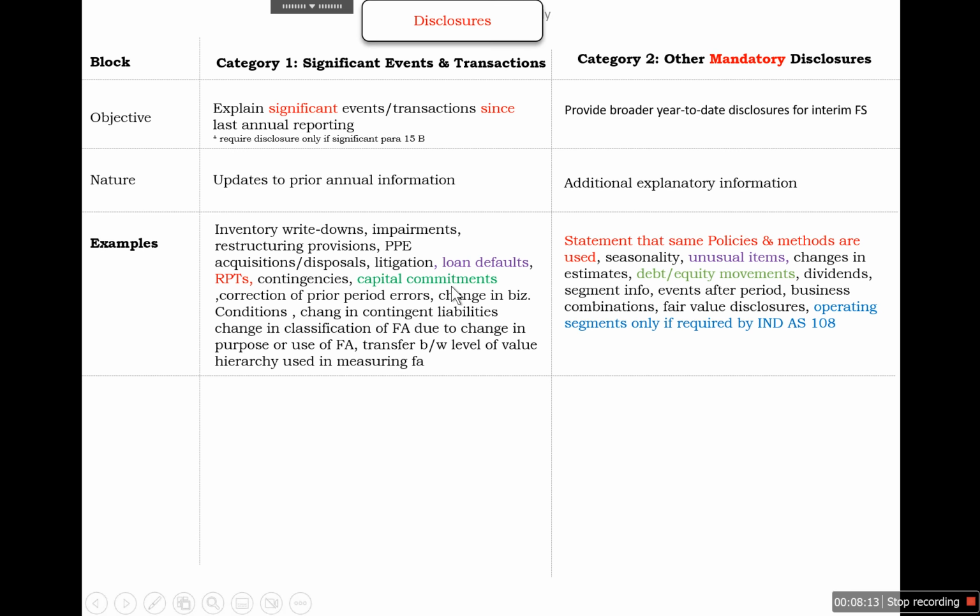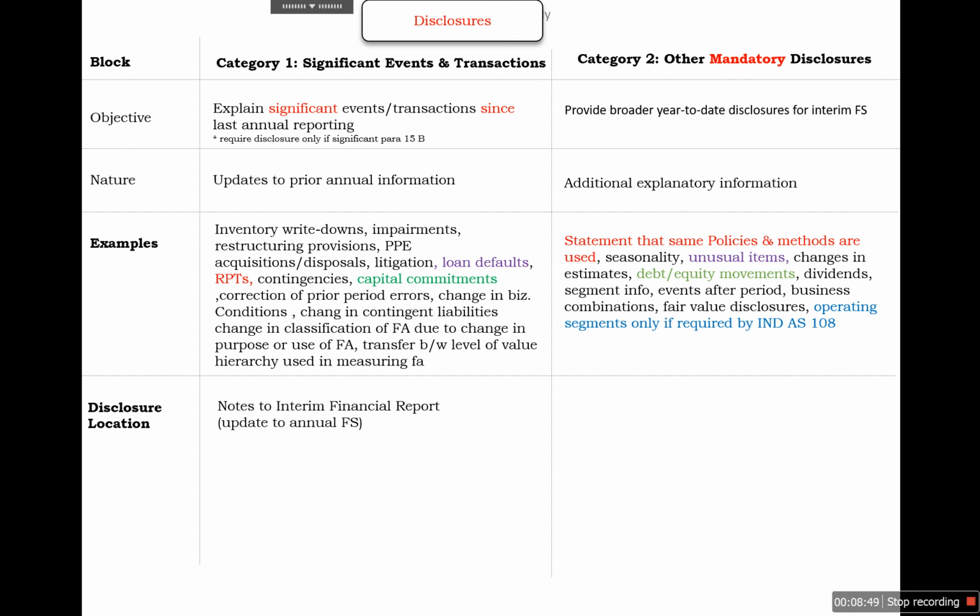But in case of mandatory disclosures, we need to state that the same policies and methods are used in the interim financial reporting. And if there are some unusual items, we need to disclose them, along with changes in estimates, debt and equity movements, dividends, segment information if it is required as per Ind AS 108, events after the reporting period, business combinations, and fair value disclosures. If these transactions have occurred, we need to mandatorily disclose them.